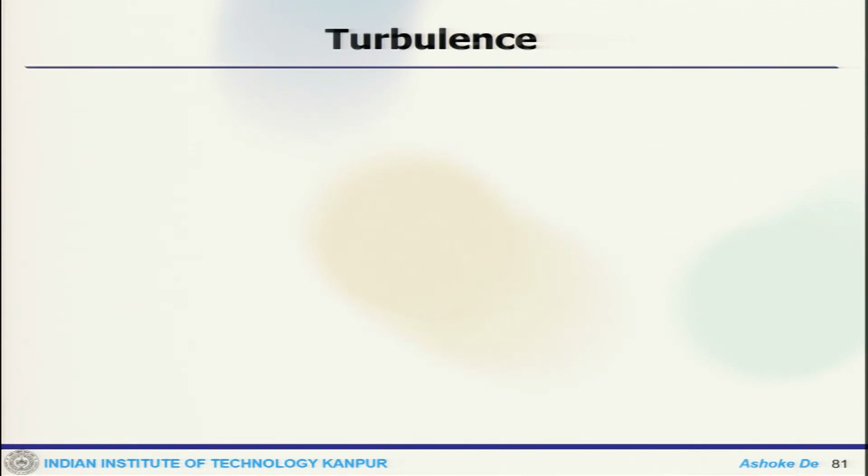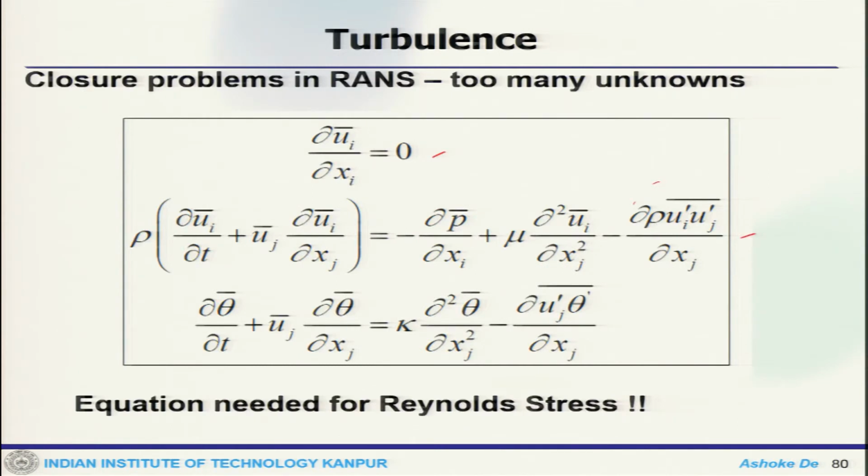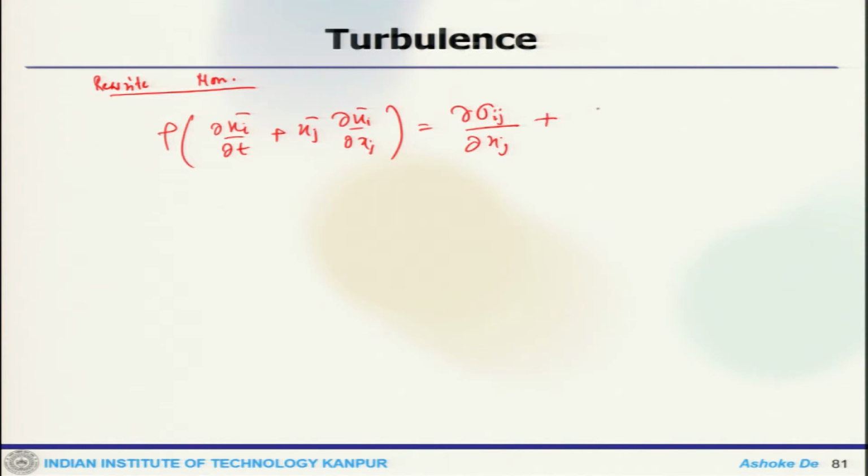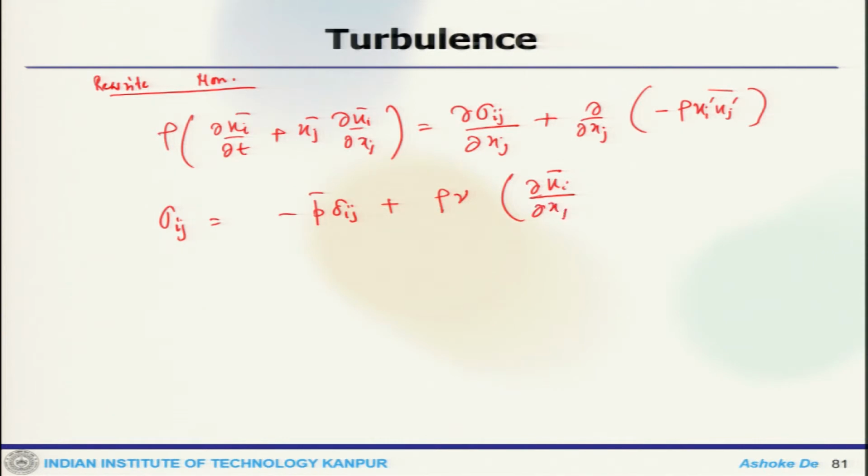For closure of this stress, we can rewrite the momentum equation in a slightly different form, as del sigma ij by del xj plus del by del xj of minus rho ui prime uj prime bar. Here sigma ij is the molecular stress, which is minus P delta ij plus rho nu times del ui bar by del xj plus del uj bar by del xi.